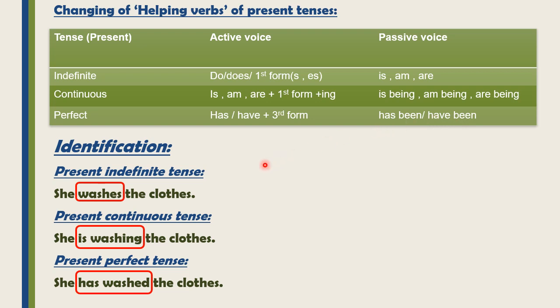Now you can easily see that in present indefinite tense there is first form and s, es in simple sentences. Then present continuous tense, here is and here is first form of verb plus ing, so it is present continuous tense. Then in the third one, here is has and third form of verb, so it shows that it is present perfect tense. So after the identification of these tenses, the main thing is we should know about the helping verb of these tenses. You have to learn them by heart.